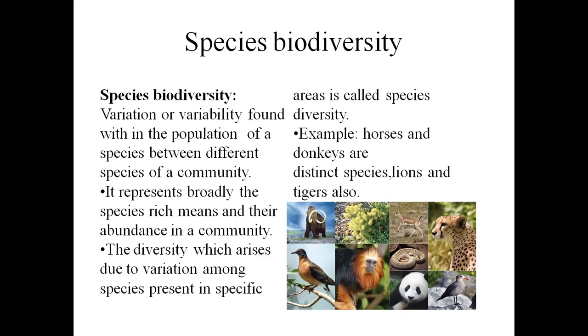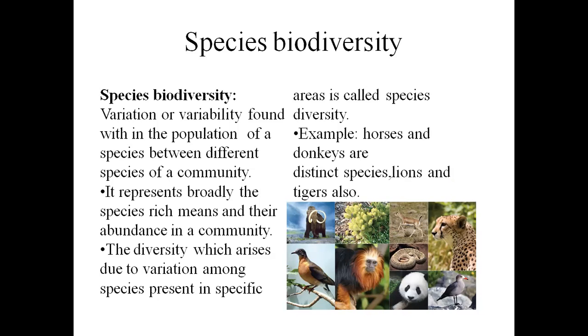If you take a forest, you find lions, tigers, leopards, rabbits, zebras, giraffes, horses, donkeys, monkeys. These are all different types of species. Not only animals, even birds come under the animal category, as do reptiles.